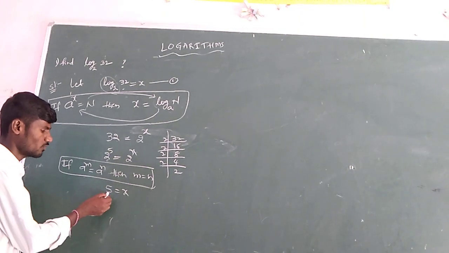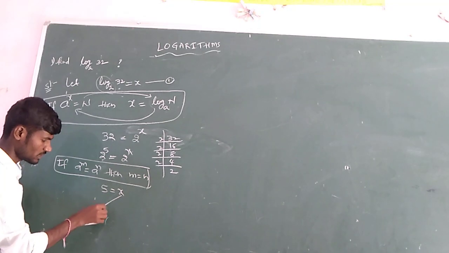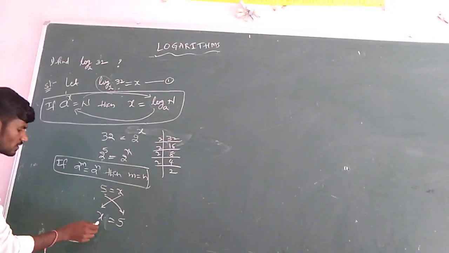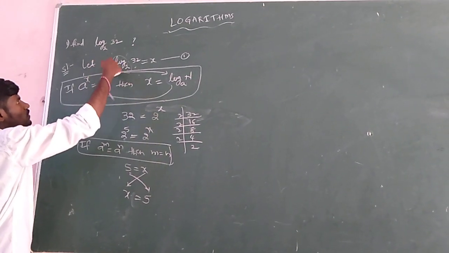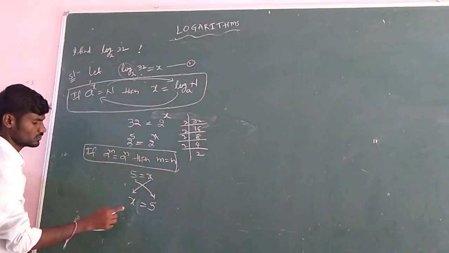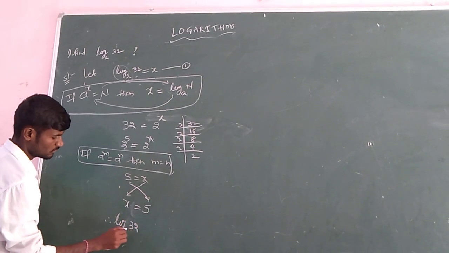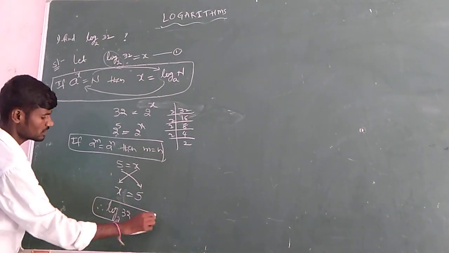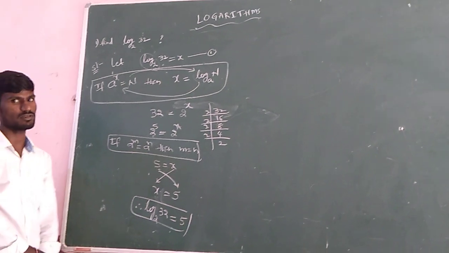One more step: what we are finding is x, so that should be on the left side. So x equals 5. But what are they actually asking? They ask for log 32 to the base 2. You have imagined it as x, and now x is nothing but this value. So in place of x we can take this. Therefore log 32 to the base 2 equals 5. This is the value they are asking for in the problem. In that way you have to solve. This is the standard form.